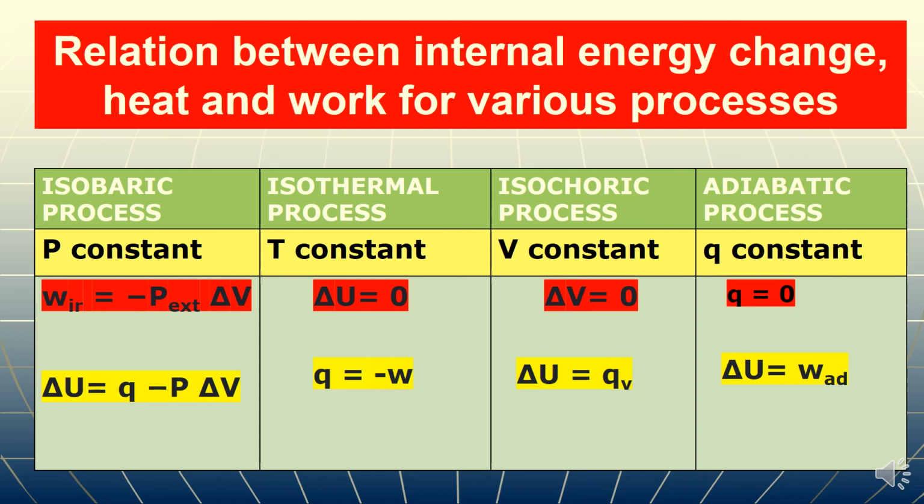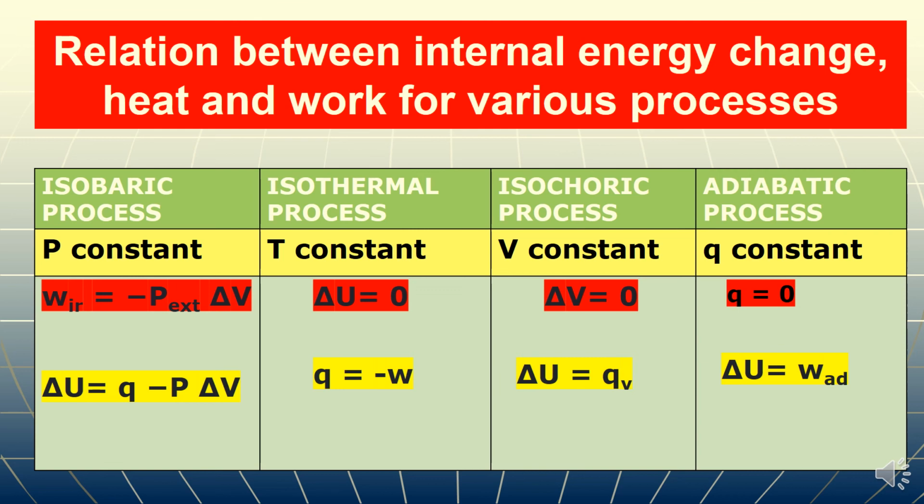So when heat is supplied to a system at constant volume, it directly results in an increase in internal energy. So internal energy change is equal to heat supplied at constant volume.